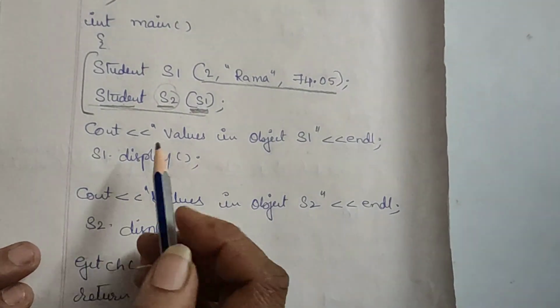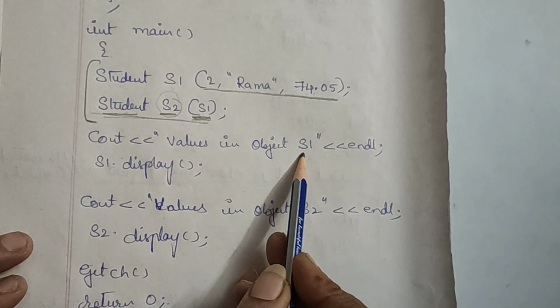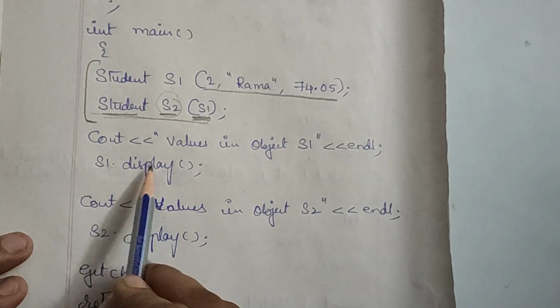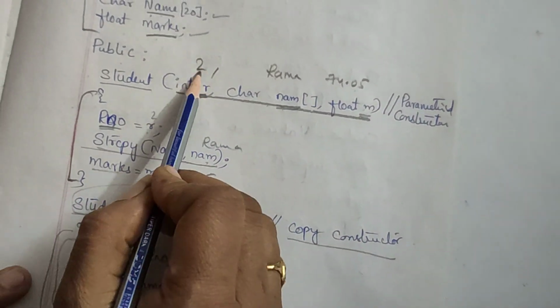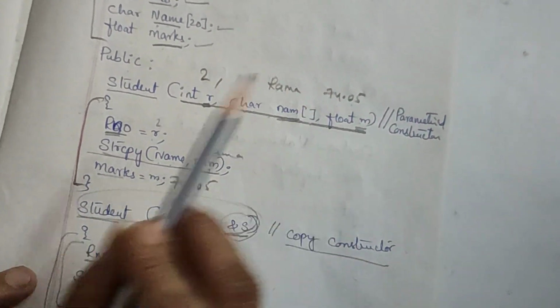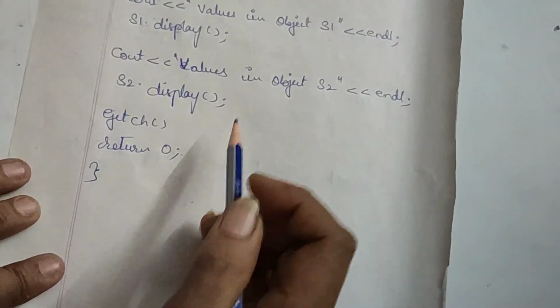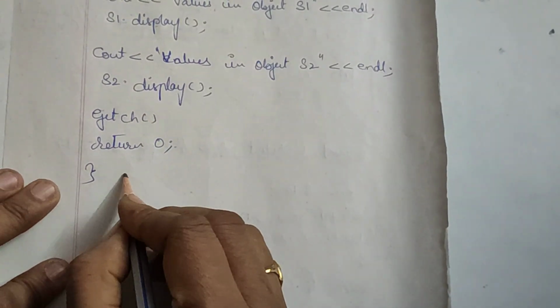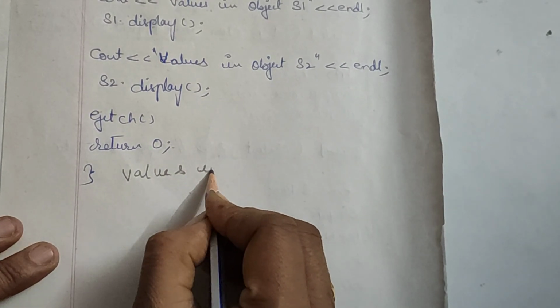Right, now check the value in object S1, that is S1 dot display. In S1 we gave 2, Rama and 74.05. So the same output will be displayed, that is roll number is equal to 2. In this case the output will be something like this: values in